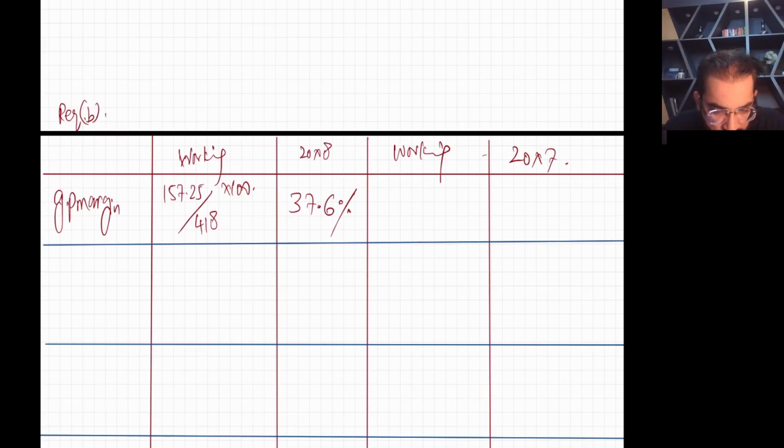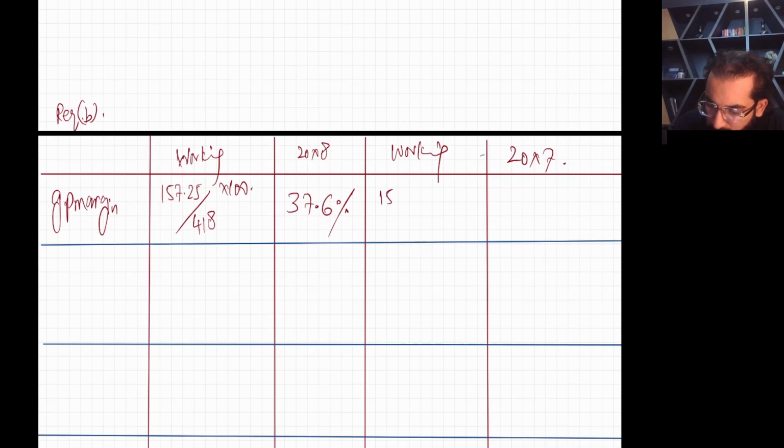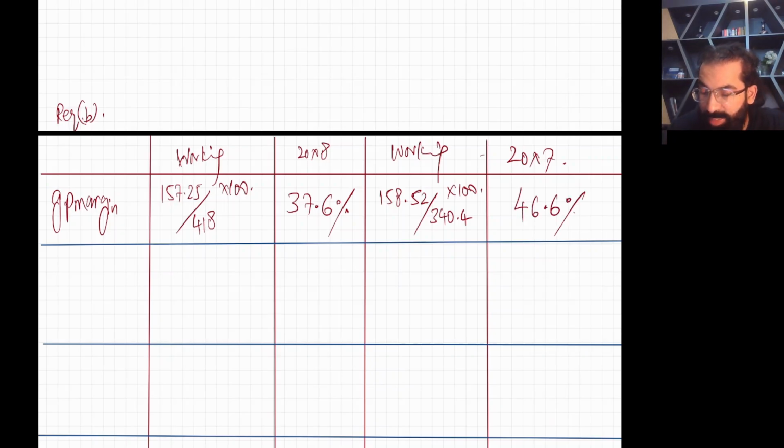For 2007, you have a gross profit of 158.52 divided by 340.4 times 100, so this will be 46.6%.